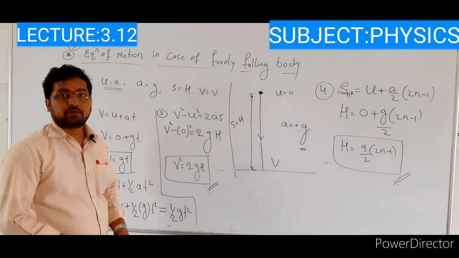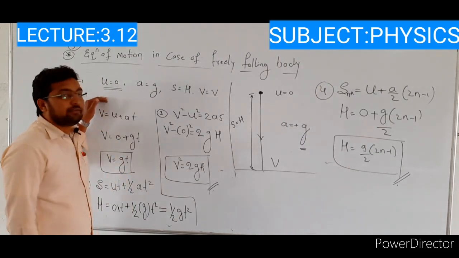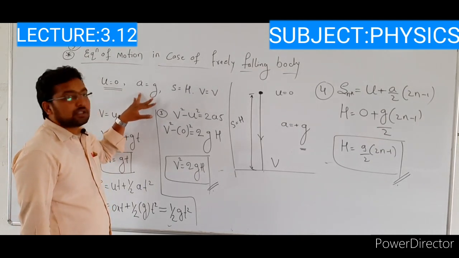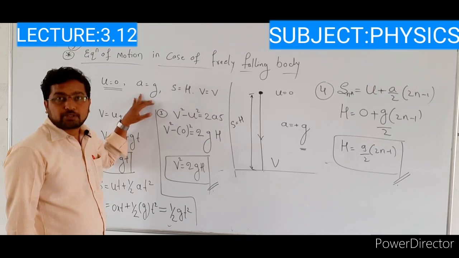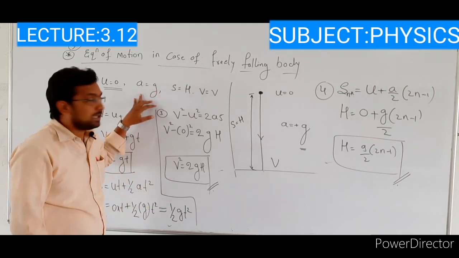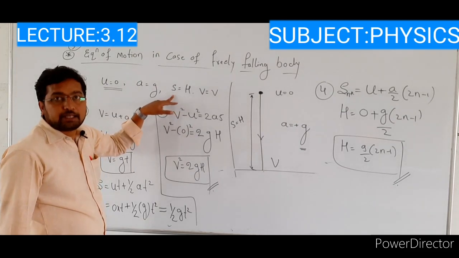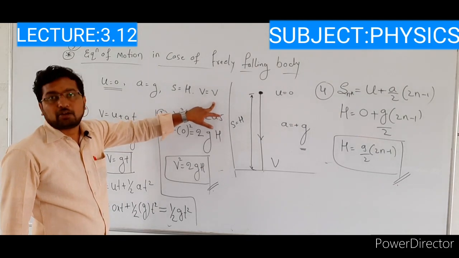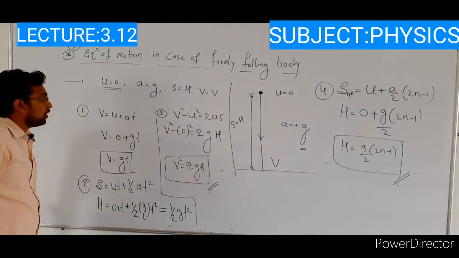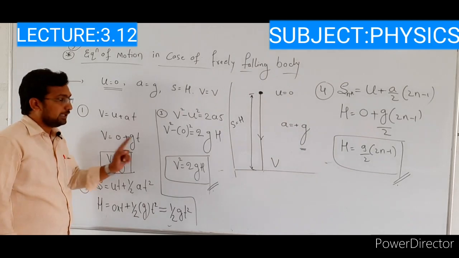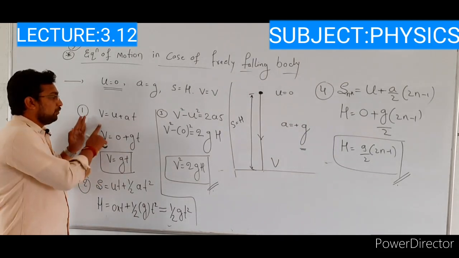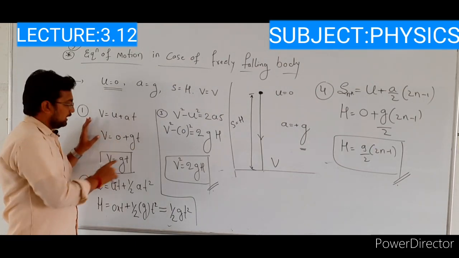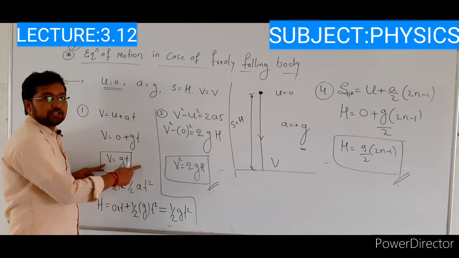So first of all, what are the conditions here? The initial velocity of the object is 0 and acceleration due to gravity, a is equal to g. In this case g value is positive because the object is moving in the downward direction. Then the distance covered by the object, s is equal to height h. Then the final velocity, v. Substitute all these conditions in the equations of motion. The first equation is v is equal to u plus at. Here v as it is, initial velocity is 0 plus gt. Then the equation becomes v is equal to g into t.